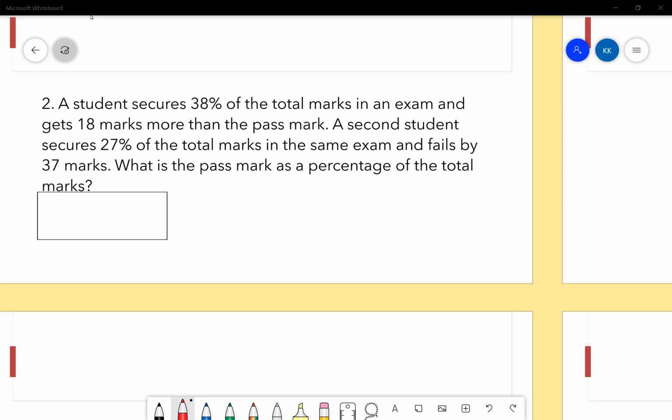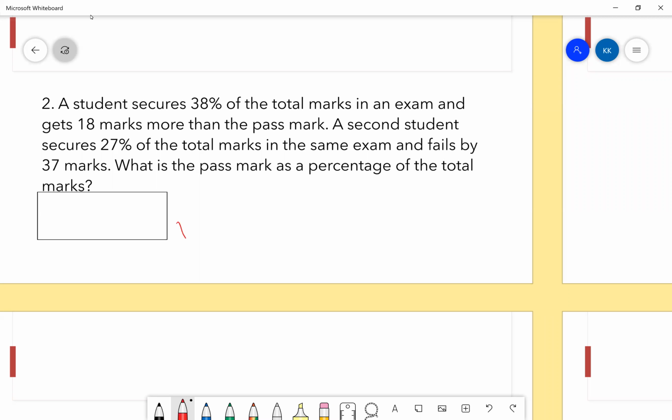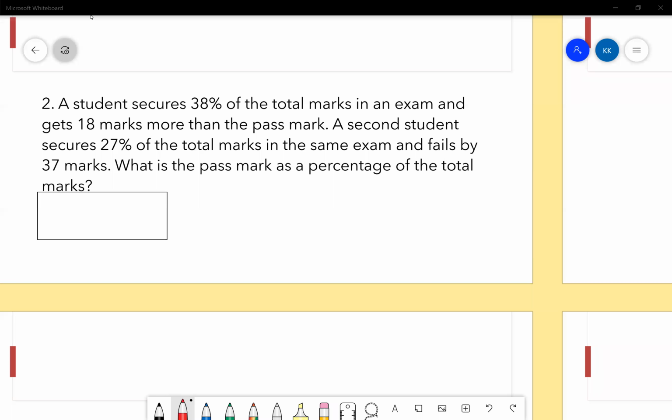Okay, 30 seconds more, guys. No, Aniket, somewhere you have done some calculation error.